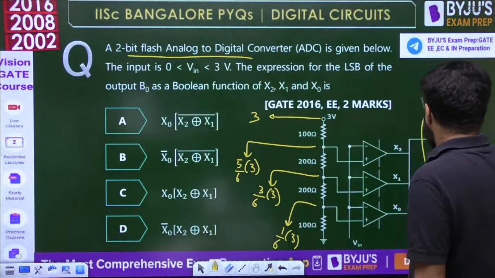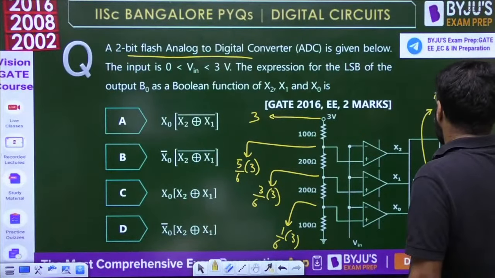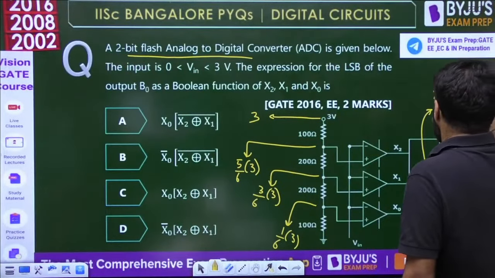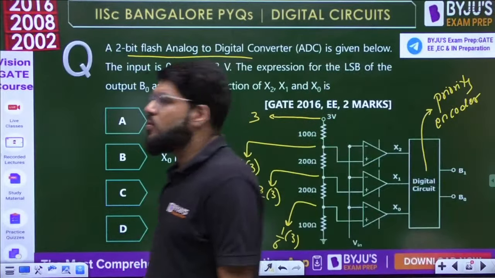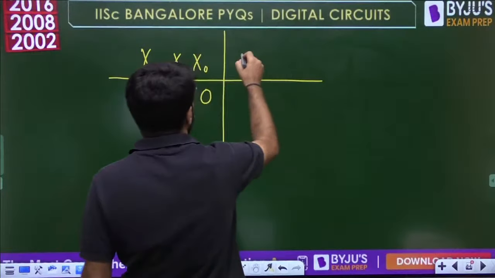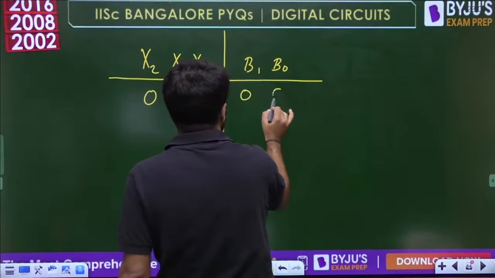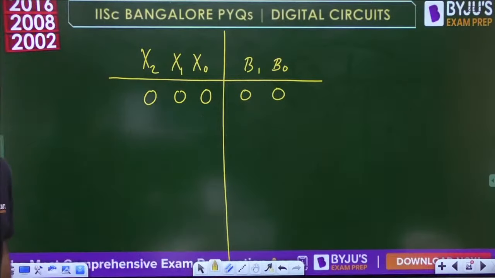Yes. This digital circuit is nothing but a priority encoder. Okay, so now let me write down the outputs B1 and B0. Because all the inputs are 0, it is 0, 0, 0. The encoder output is 0, 0.